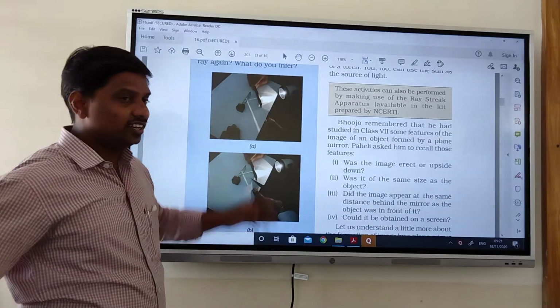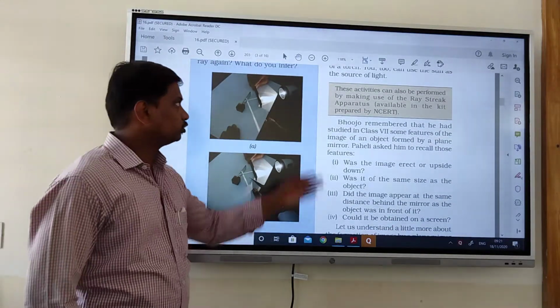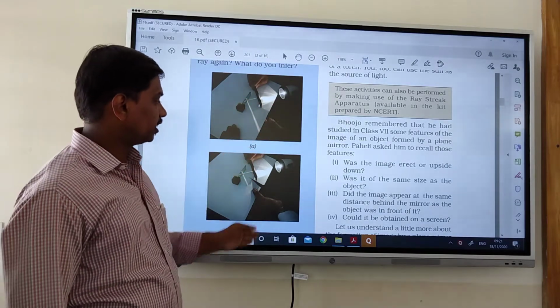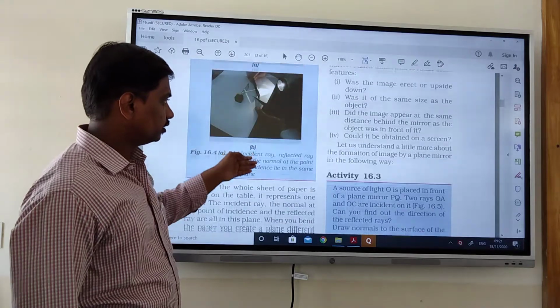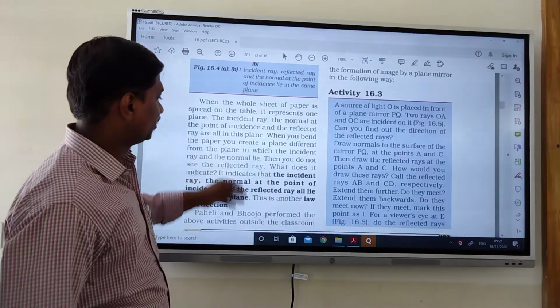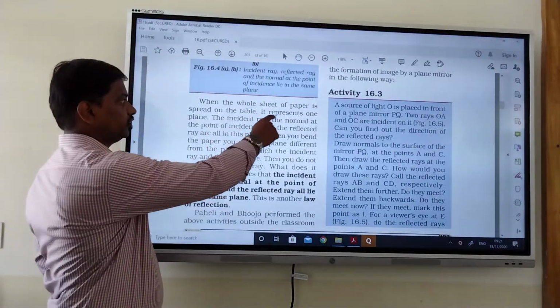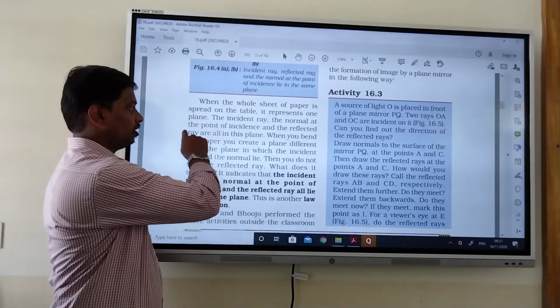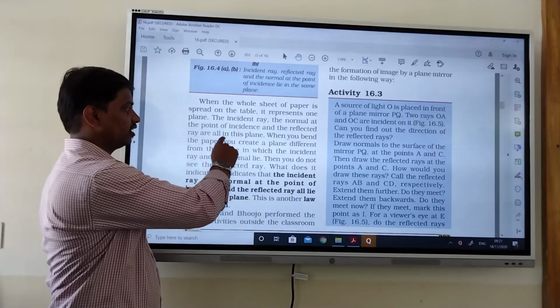They have practically done that. They pass the incident ray through the torch, and they get the reflected ray like this. In this pattern we get the light. When a whole sheet of paper is spread on the table, it represents one plane. The incident ray, the normal at the point of incidence, and the reflected ray are in the same plane.